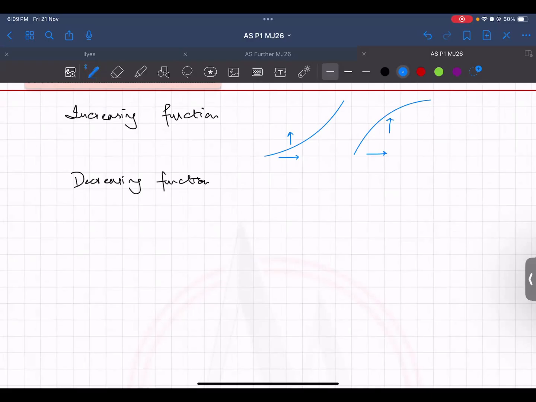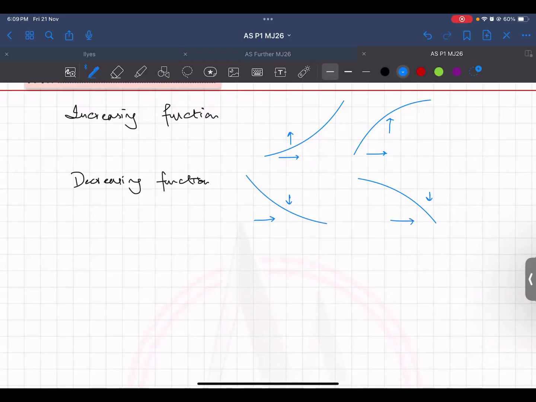So this type of a graph is an increasing graph. Similarly, this is decreasing, the graph is coming down. This is also decreasing, the graph is coming down. You can see as your x is increasing, your y is decreasing.